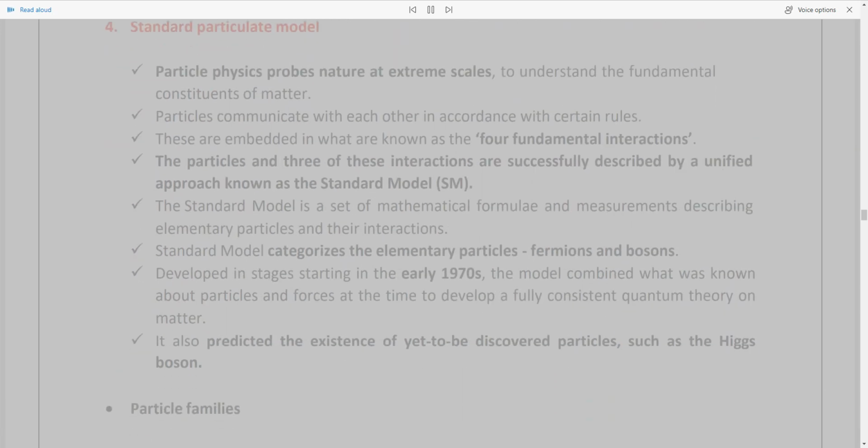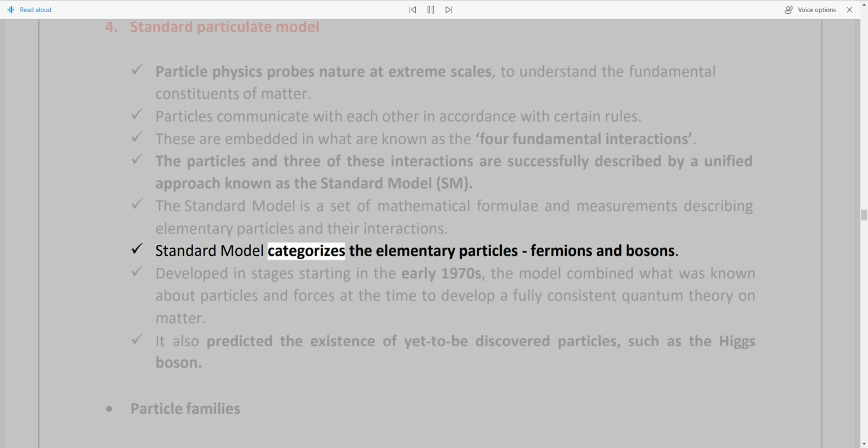4. Standard Model of particle physics. Particle physics probes nature at extreme scales to understand the fundamental constituents of matter. Particles communicate with each other in accordance with certain rules. These are embedded in what are known as the four fundamental interactions. The particles and three of these interactions are successfully described by a unified approach known as the Standard Model, SM. The Standard Model is a set of mathematical formulae and measurements describing elementary particles and their interactions.